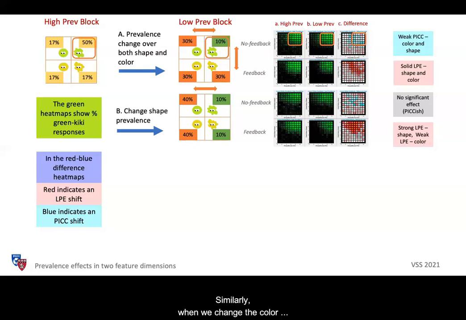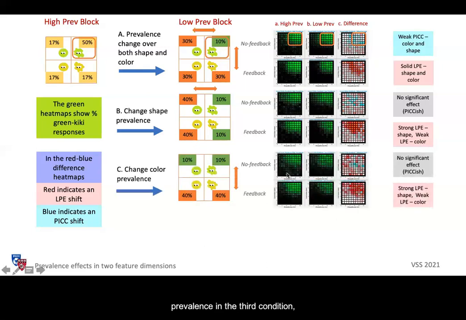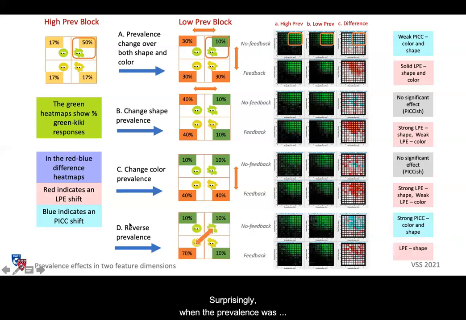Similarly, when we changed the color prevalence in the third condition, there was no significant effect without feedback, and with feedback, the low prevalence effect was again strong in shape and weak in color. Surprisingly, when the prevalence was reversed such that the majority of the stimuli were yellow Buba, there was a strong peak effect in both shape and color, and only a weak low prevalence effect overall.